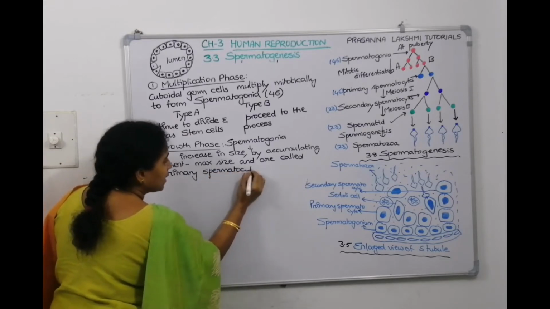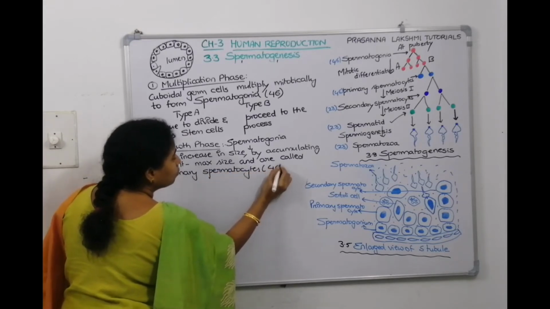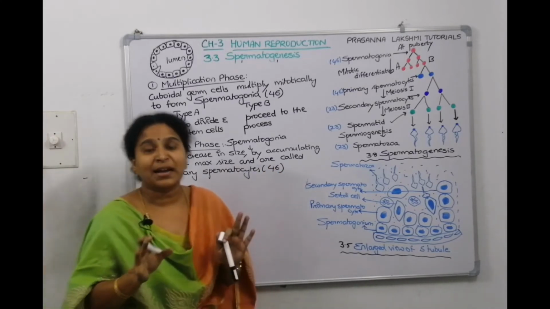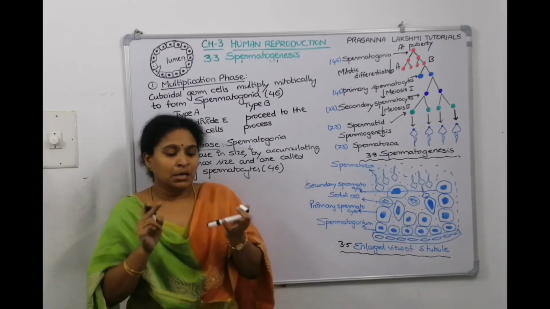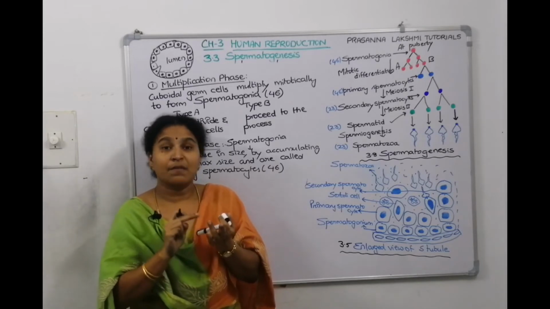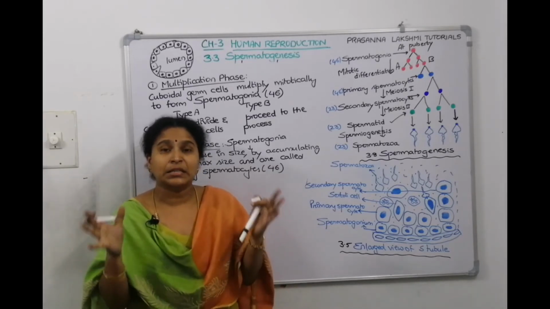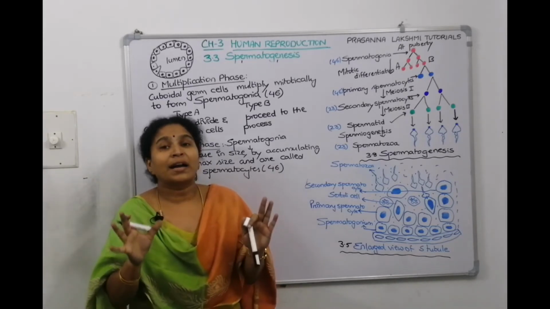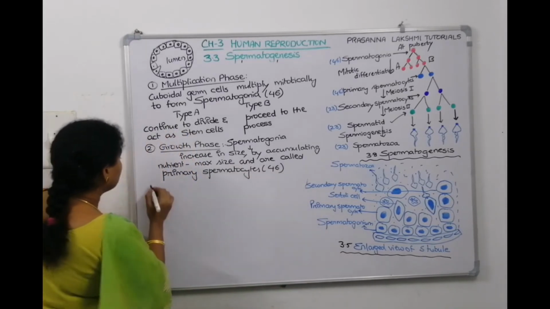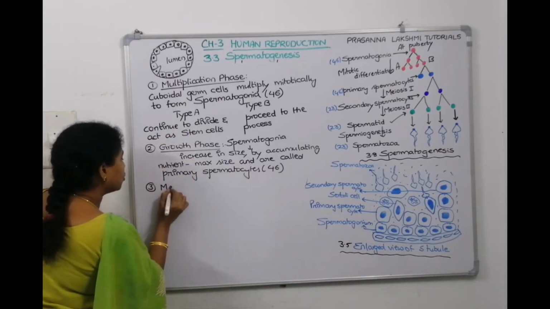Primary spermatocytes. Till now, they have not undergone the meiotic division, so the diploid condition is still maintained. They will divide and increase their number. They will grow and increase their size. Now they are mature enough to undergo the maturation phase. Now, the third phase is called the maturation phase.